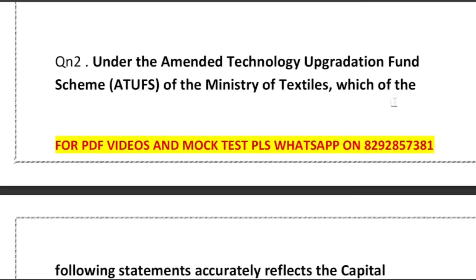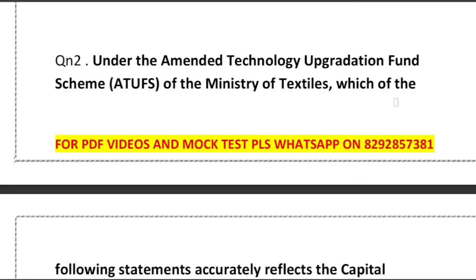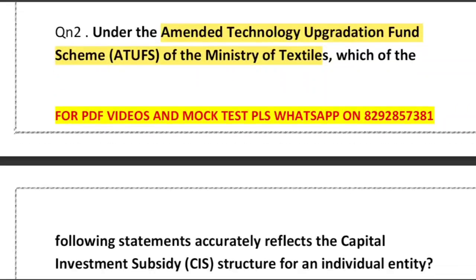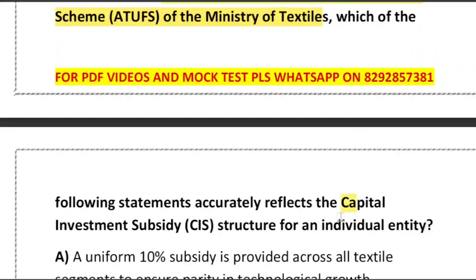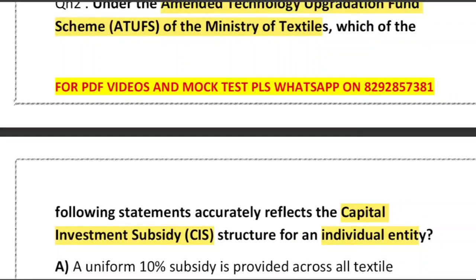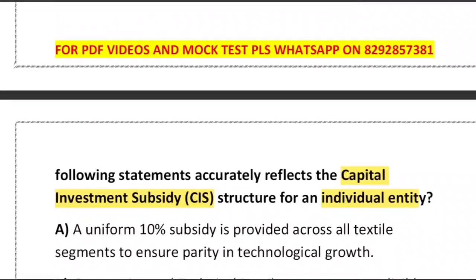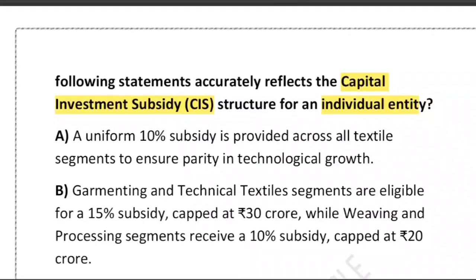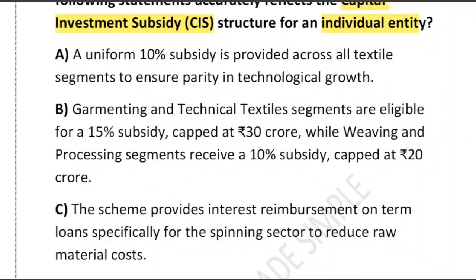It is regarding ATUFS, Amended Technology Upgradation Fund Scheme. This is a scheme of the Ministry of Textile. The question is: with respect to ATUFS, which of the following statements accurately reflects the capital investment subsidy structure for an individual entity? There are four statements, and you have to tell which one is correct. Option A: a uniform 10% subsidy is provided across all the textile segments to ensure parity in technological growth.